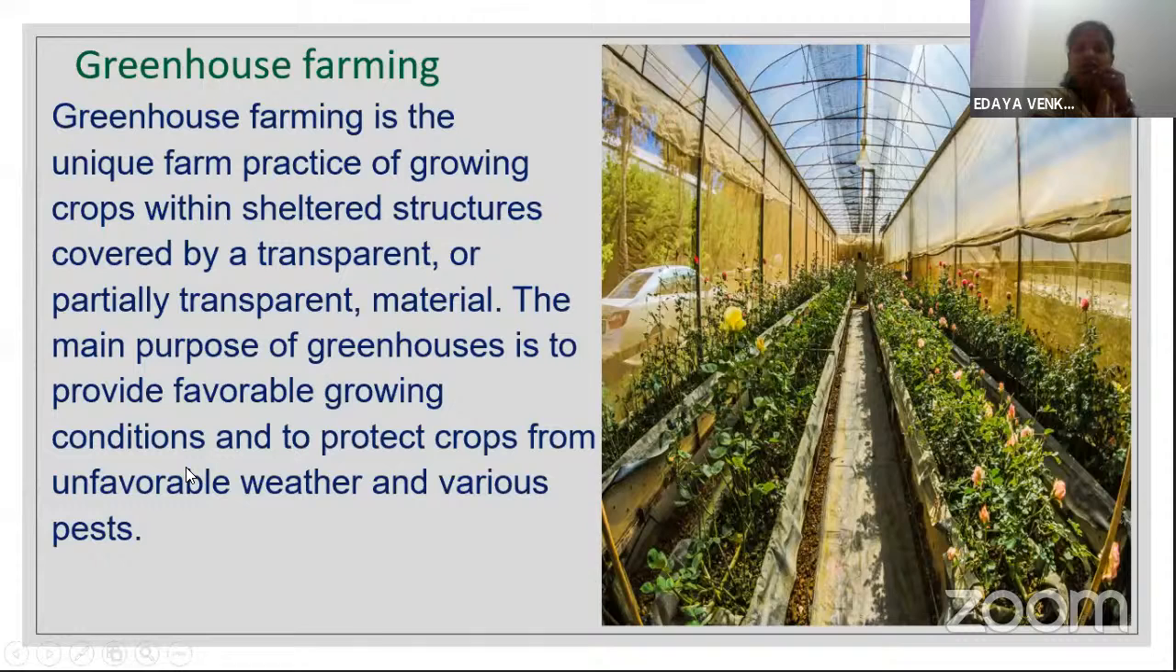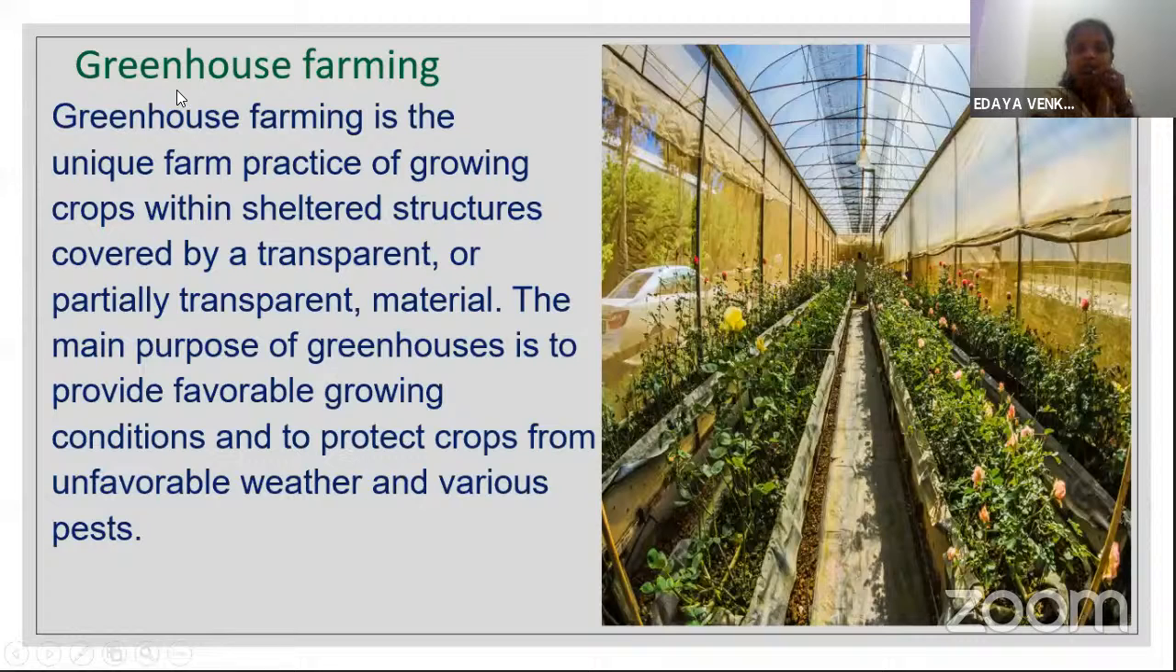We all know we can't control nature. The climate, the favorable environment may change and the pests may harm the crops. So in this type of farming, the favorable environment, the favorable conditions are given to the crop so that it will grow in a good condition.